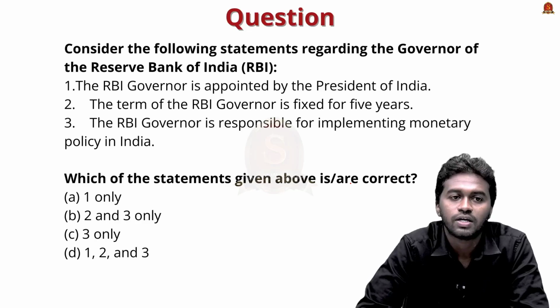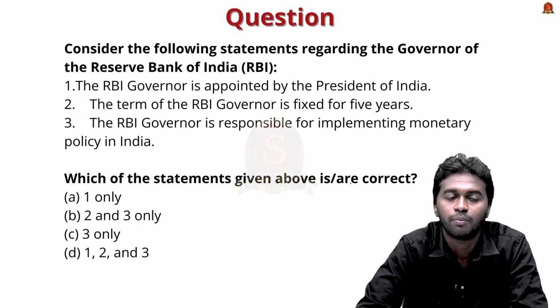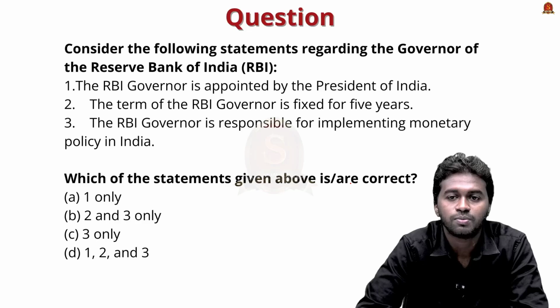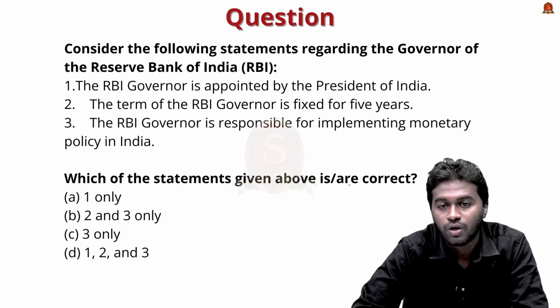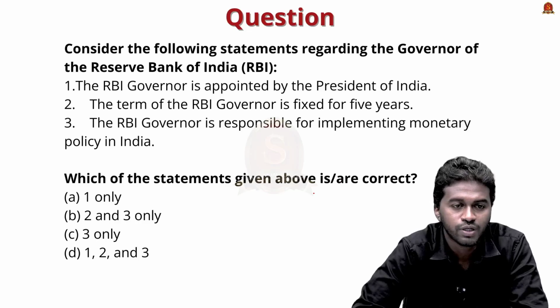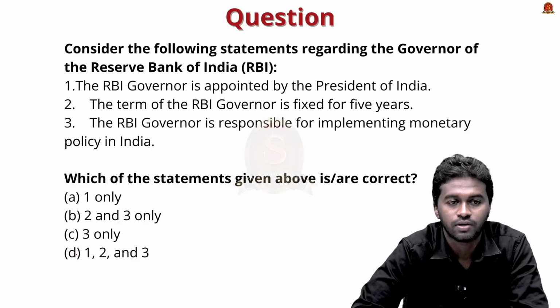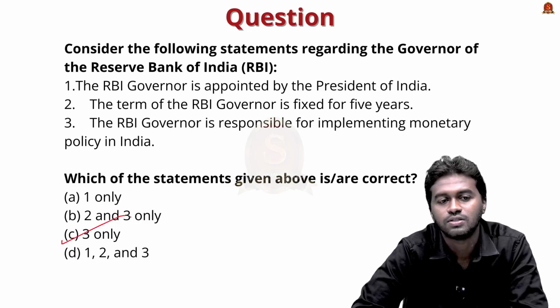So based on our understanding, try to answer this prelims practice question. The question is, consider the following statements regarding the Governor of Reserve Bank of India. Statement 1, the RBI Governor is appointed by the President of India. Statement 2, the term of the RBI Governor is fixed for 5 years. Statement 3, the RBI Governor is responsible for implementing monetary policy in India. Which of the statements given above is or are correct? Option A, 1 only, option B, 2 and 3 only, option C, 3 only, and option D, 1, 2 and 3. See, the correct answer is option C, 3 only.